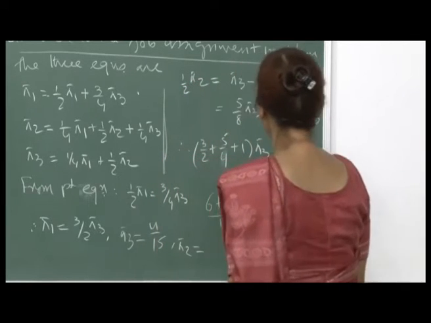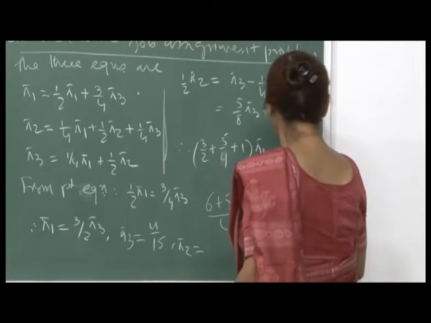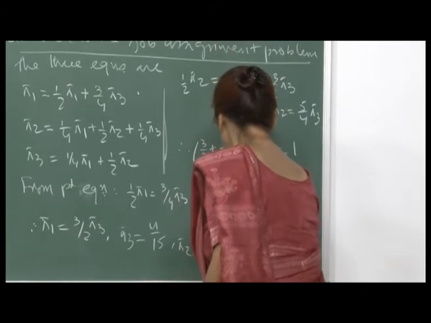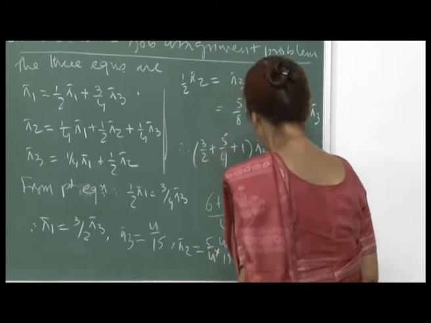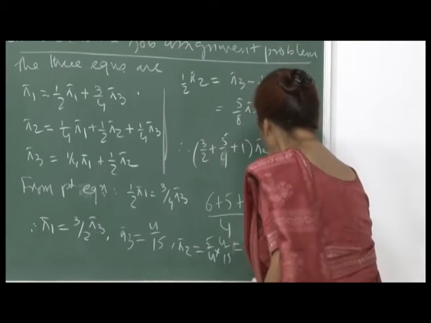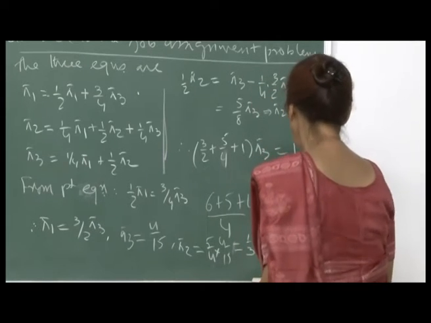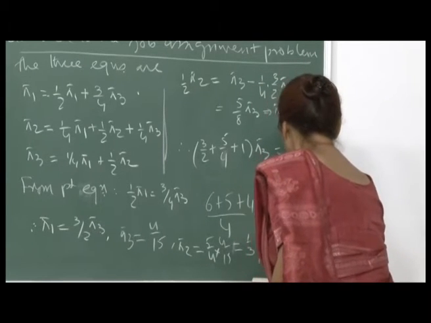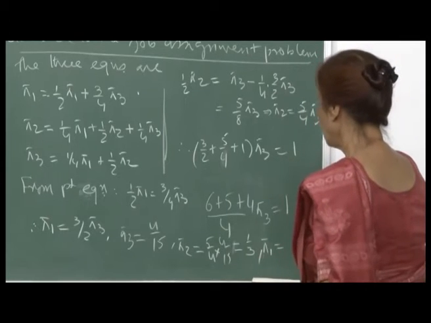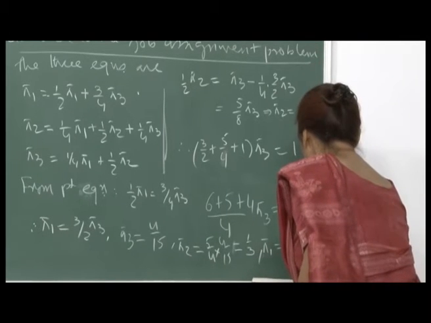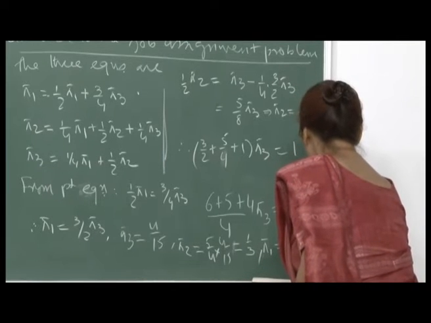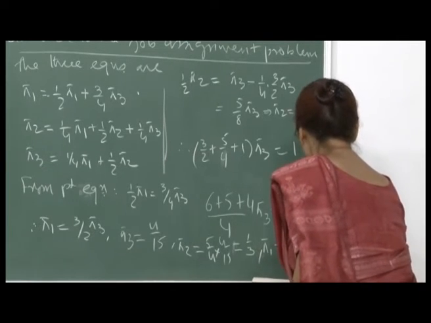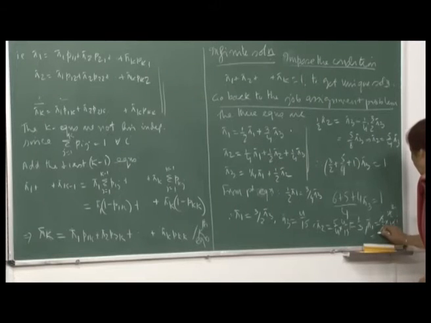pi 2 equal to 5 by 4 into 4 by 15, by the value of pi 3. So, that makes it 1 by 3, right, and pi 1 would be 3 by 2 into 4 by 15, which is 2 by 5. So, pi 1 is 2 by 5, right.